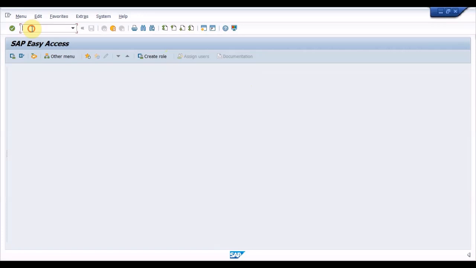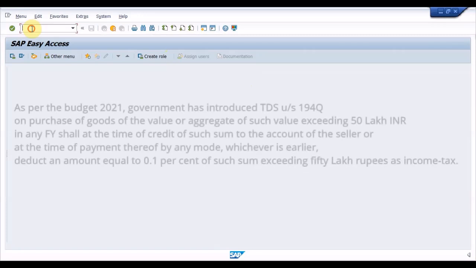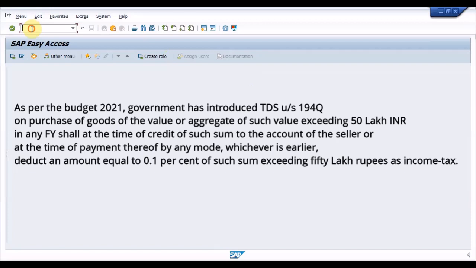As per the budget 2021, government has introduced TDS under section 194Q on purchase of goods of the value or aggregate of such value exceeding 50 lakhs in Indian rupees in any fiscal year. The buyer shall, at the time of credit of such sum to the account of the seller or at the time of payment thereof by any mode, whichever is earlier, deduct an amount of 0.1% of such sum exceeding 50 lakh rupees as income tax.